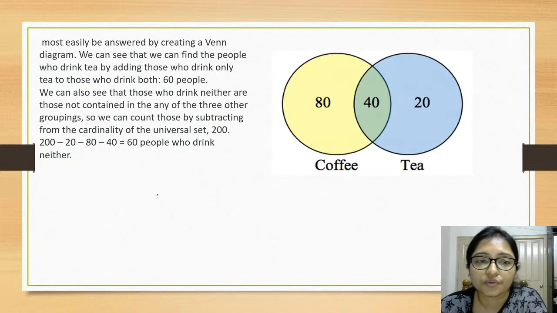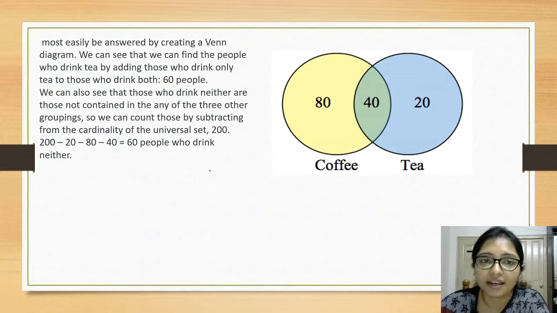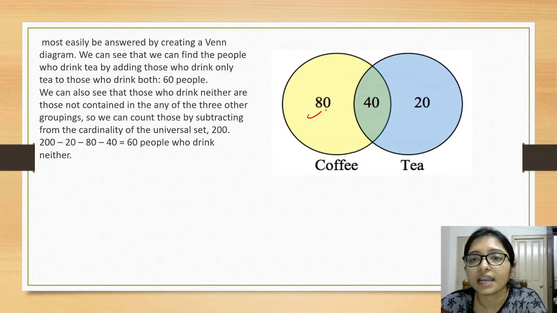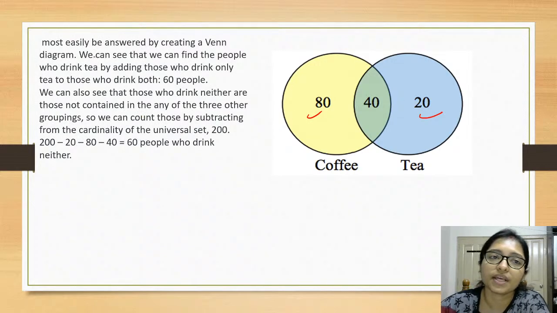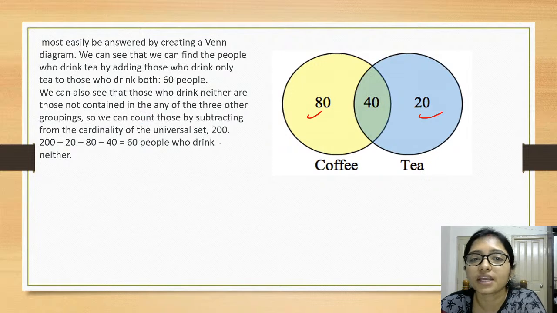Yes, so the answer, everyone is telling the answer, that is 40 tea, and drink neither. See here, 80 and 20 were there. So how much will be there, that you have to find, that is the universal set.